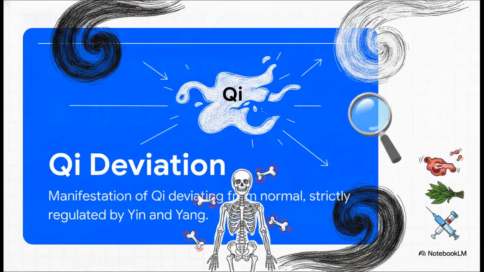So think about it like this. In traditional Chinese medicine, or TCM, there are no isolated random diseases. It just doesn't work that way. Whether you're dealing with a sprained ankle from a morning run or a complex tumor, the underlying mechanism is actually exactly the same. Your life energy, your qi, has deviated from its normal state. In this framework, literally every single medical event is strictly regulated by the delicate balance of yin and yang.